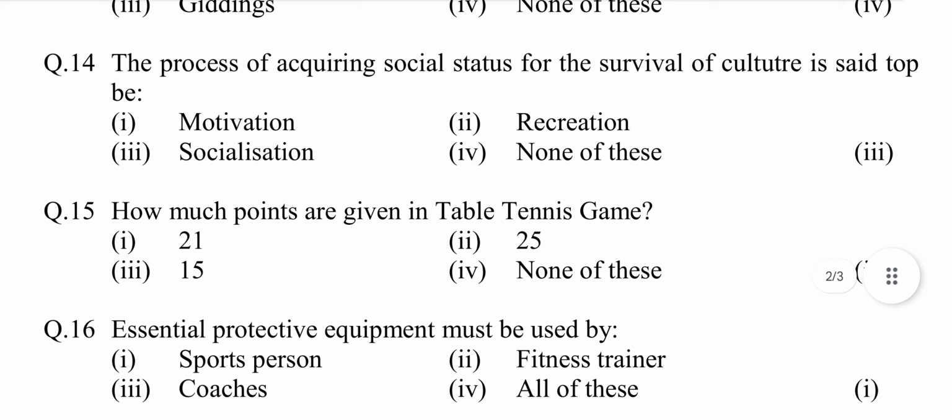Question number 14. The process of acquiring social status for the survival of culture is said to be option first motivation, second recreation, third socialization, fourth none of these. Answer is option third socialization.